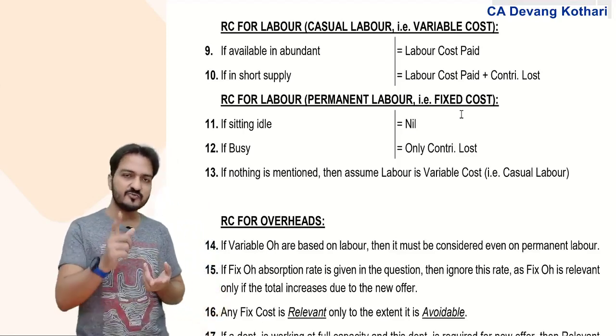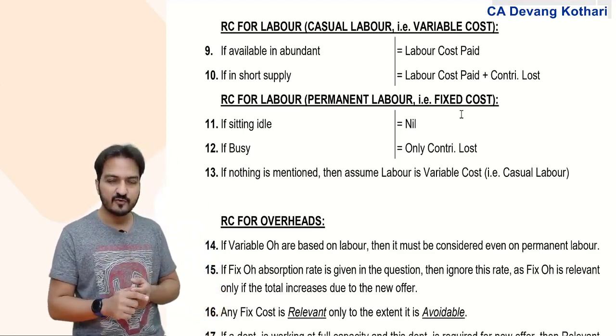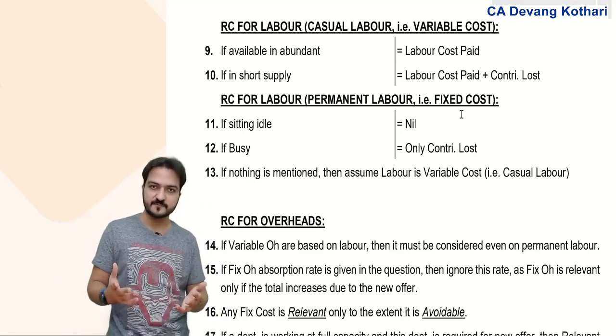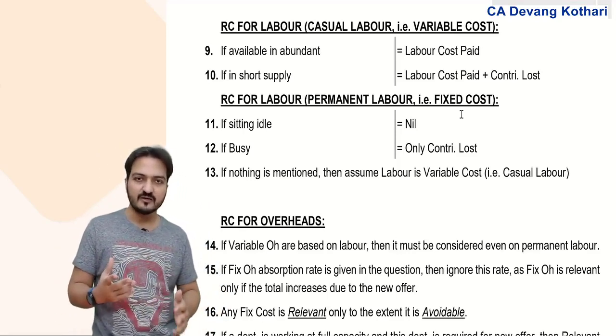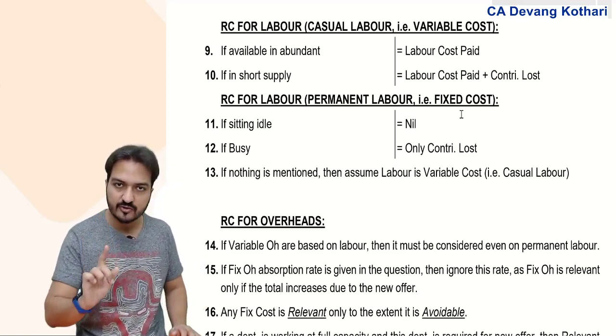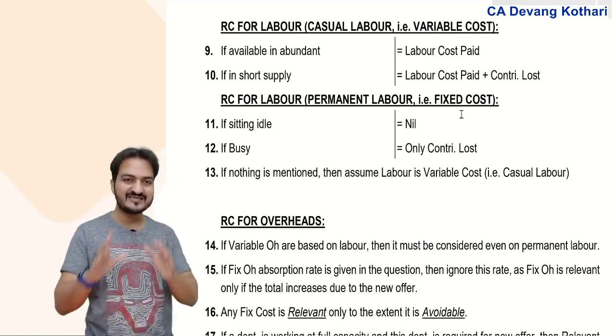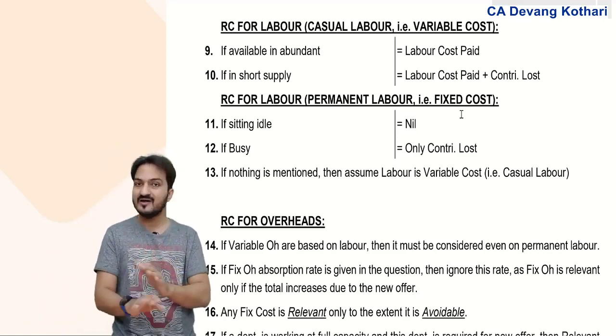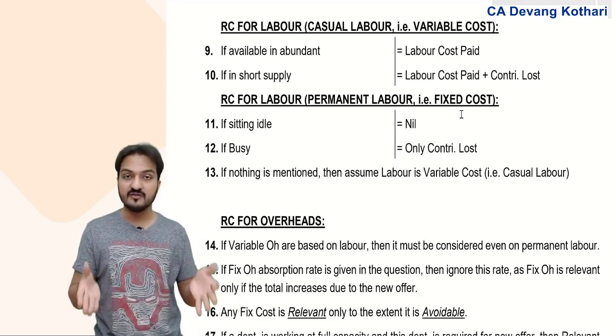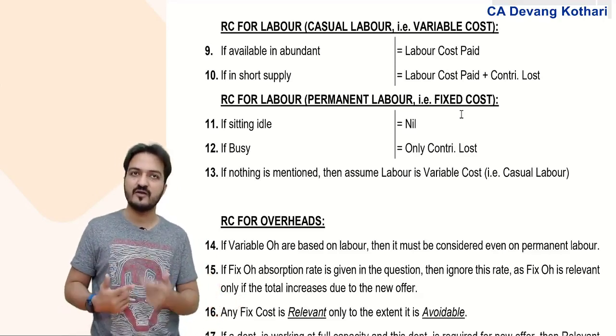Why is labor assumed to be variable cost? Variable means it depends on units. Do I pay salary to my workers based on units? No. My salary paid to one worker does not depend on units. Then why do I consider labor as variable cost?